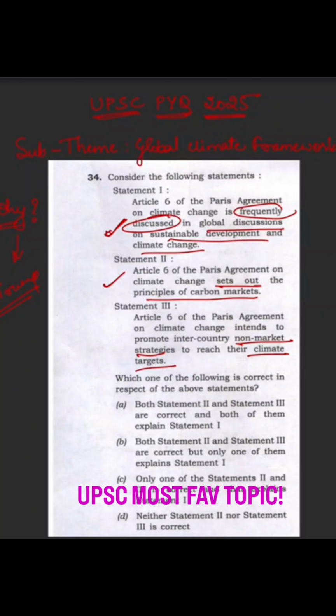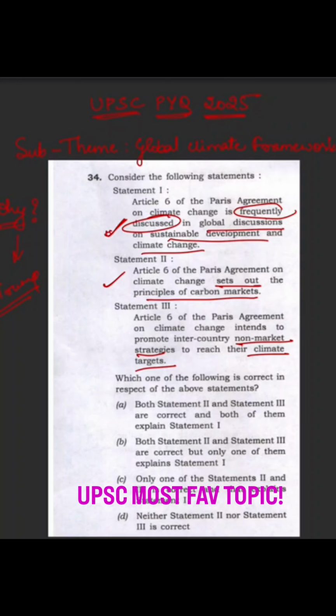And now when we see the third statement, it is saying that it promotes non-market strategies. So as one knows, the principle which is also highlighted in NCERTs, that is common but differentiated responsibilities. So non-market mechanism emphasizes this CBDR principle, and there are non-market mechanisms too in the Paris Agreement which help to achieve the climate targets.